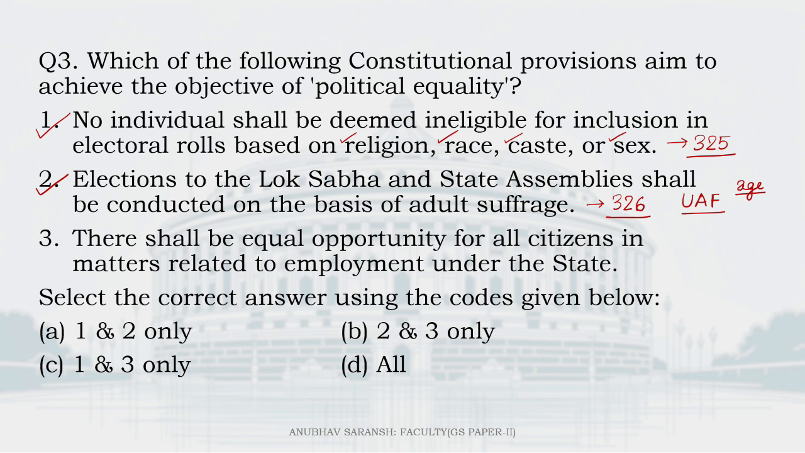Number 3. There shall be equal opportunity for all citizens in matters related to employment under the state. Now see, equal opportunity for all citizens in matters relating to employment or appointment to any office under the state. So this would mean what? It clearly says that no citizen shall be ineligible for or discriminated against with respect to maybe say any aspect. However, Article 16 implies that there is equality of opportunity in matters of public employment.